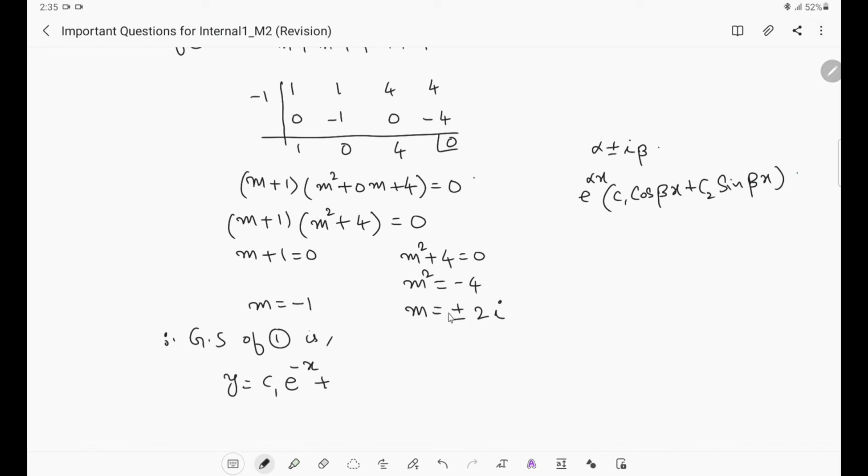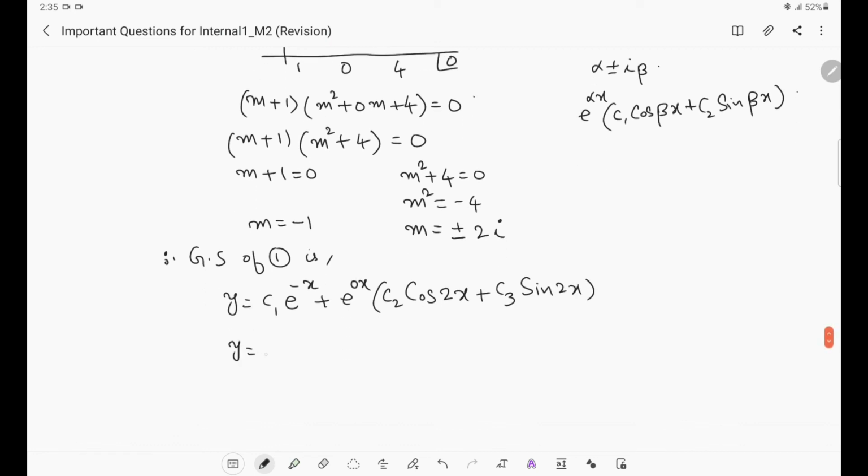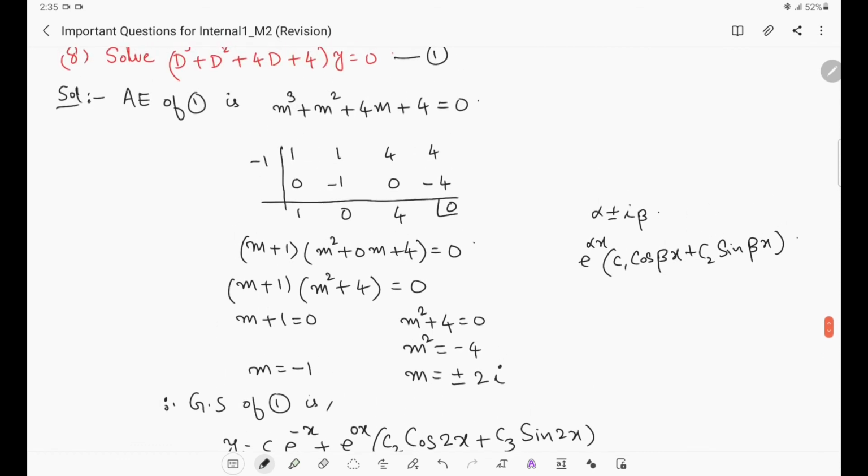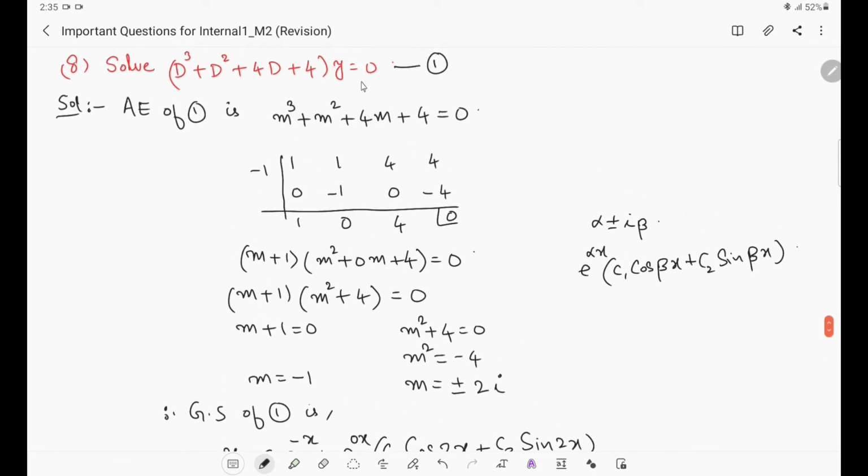In place of alpha we are having 0 here. So e power 0x into, instead of c1, because c1 is already used here, we use c2. c2 cos beta x, beta is 2 here. c2 cos 2x plus c3 sin 2x, right? So simplify this: y equals c1 e power minus x plus c2 cos 2x plus c3 sin 2x. This will be the general solution or complementary function of the given equation 1, right?